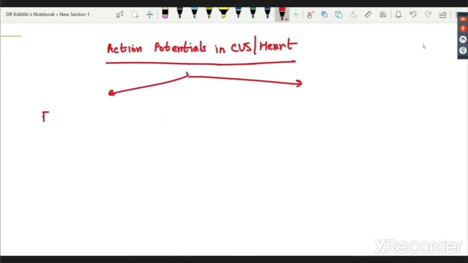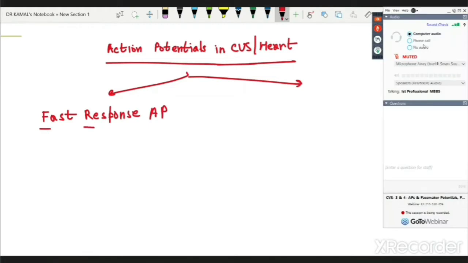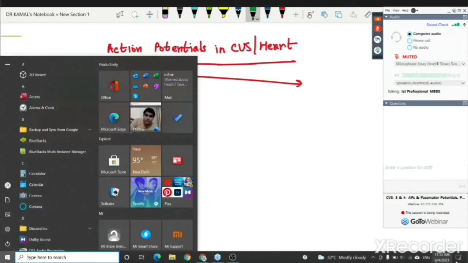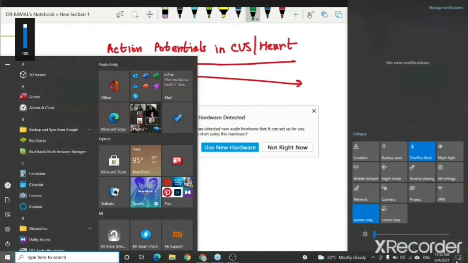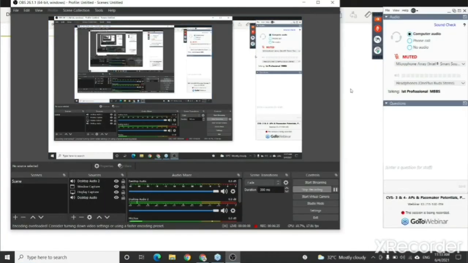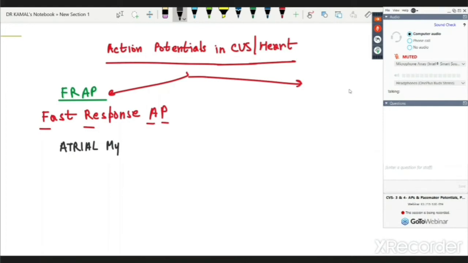The first we call as fast response, seen in atrial myocyte, ventricular myocyte, and Purkinje fiber.